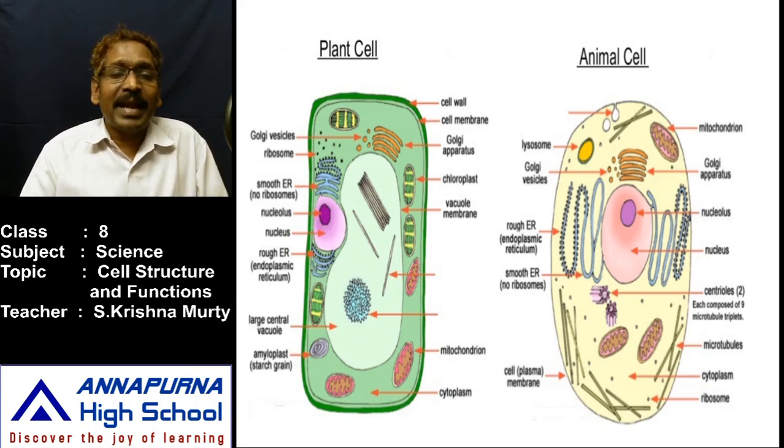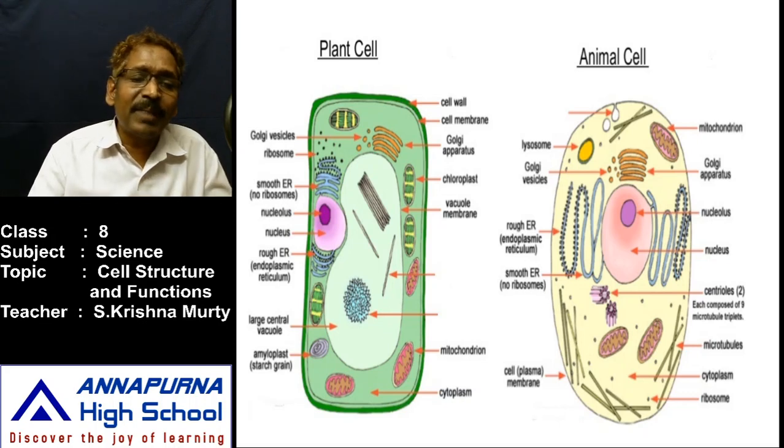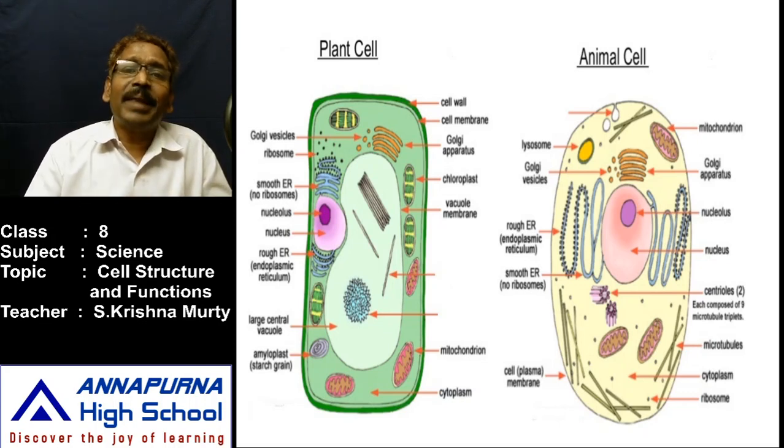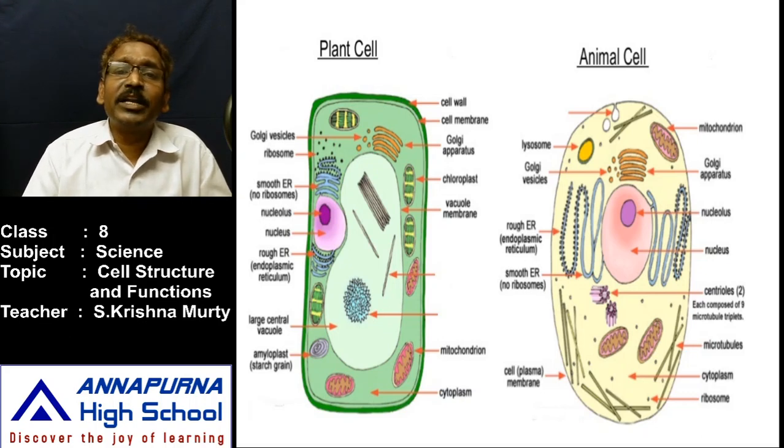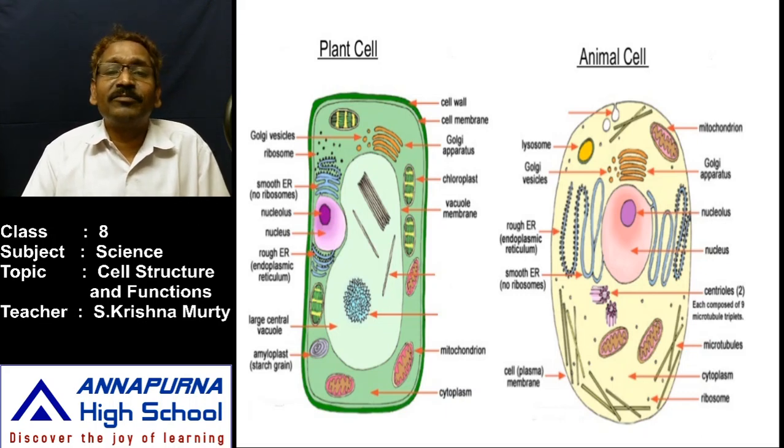When comparing plant cell and animal cell, what did I say now? In animal cells, vacuoles are very minute and plastids are absent. What are the parts present in the plant cell? The plant cell contains plastids, nucleus, endoplasmic reticulum, smooth and rough, Golgi bodies, ribosomes, lysosomes, and mitochondria along with plastids. But in the animal cell there are no plastids.